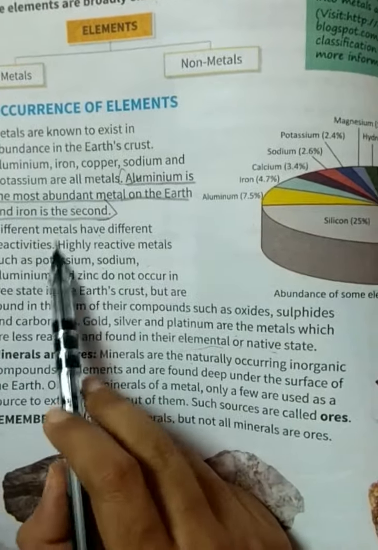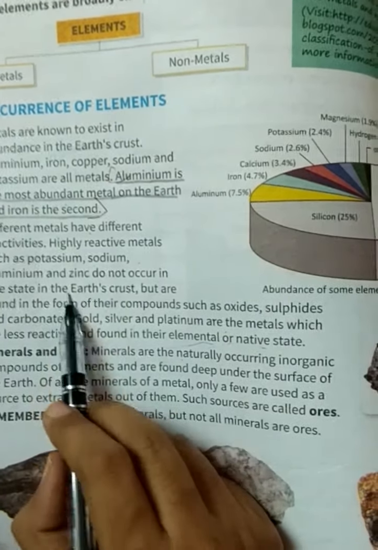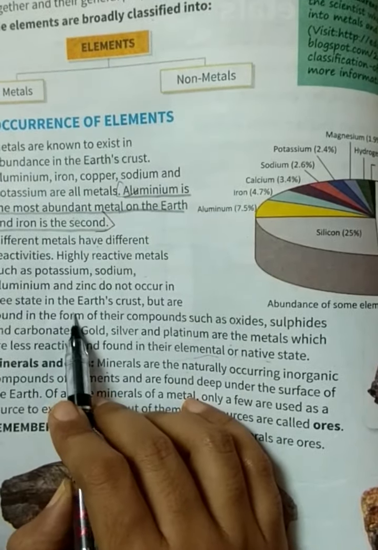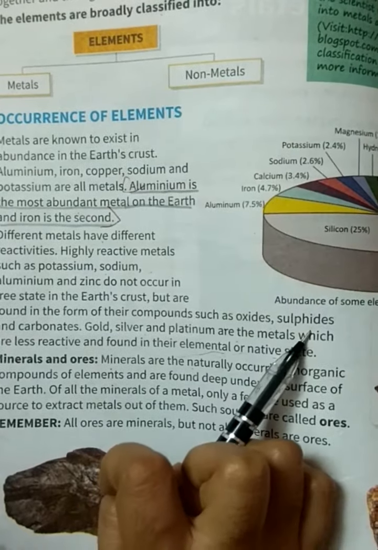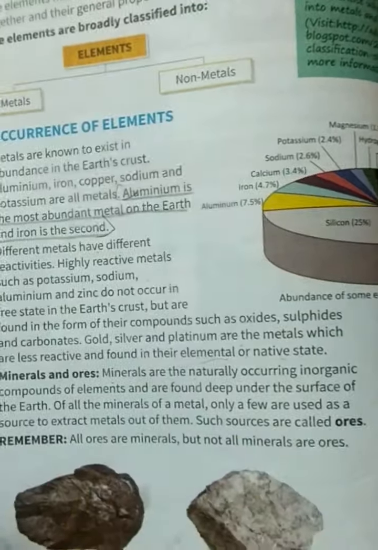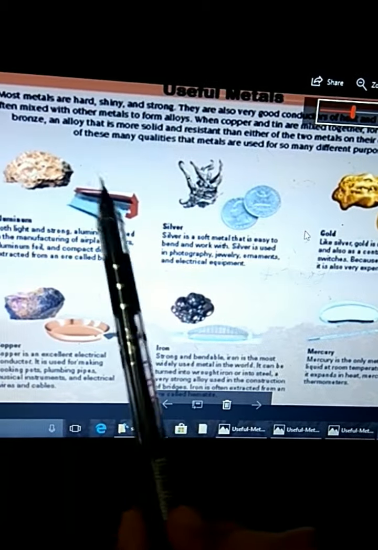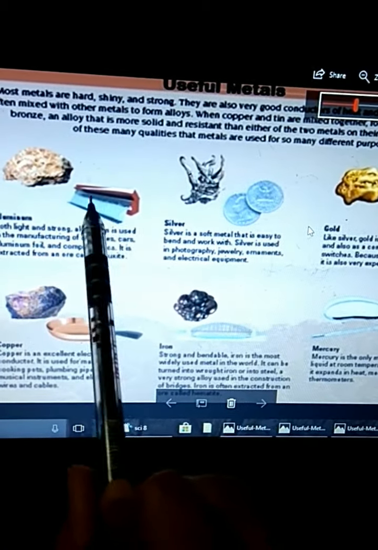Not all elements are found in their pure state. Some elements are found very impure, in the form of their compounds such as oxides, sulfides or carbonates. Now we are going to see a picture of the elements. See how they are found in the impure state and how they are made into sheets.